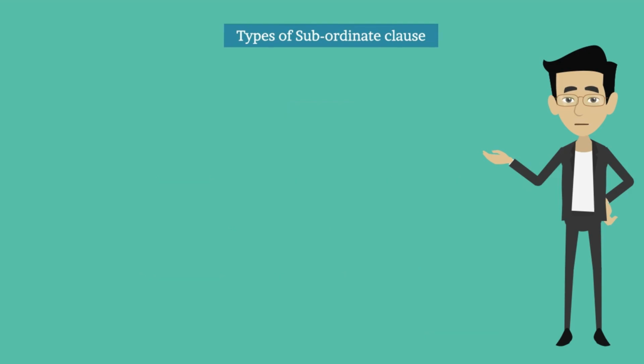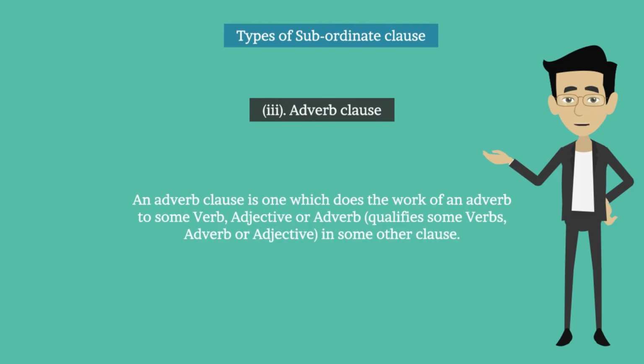Third one, adverb clause. An adverb clause is one which does the work of an adverb to some verb, adjective or adverb, qualifies some verb, adverb or adjective in some other clause. It has the following adverbial functions.